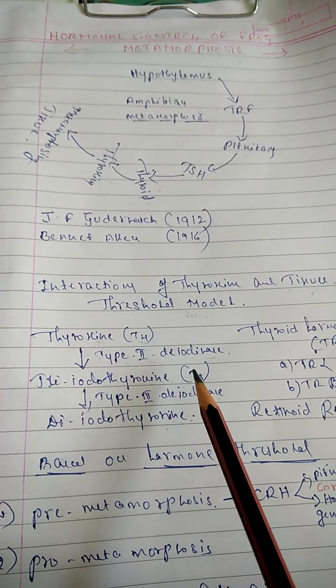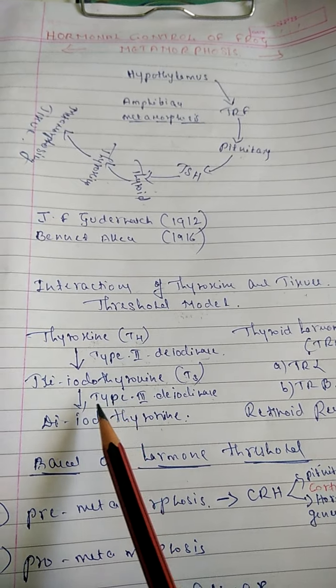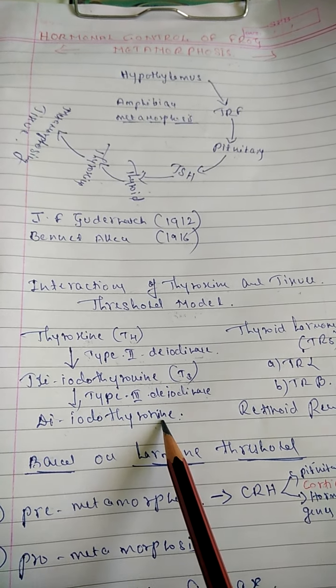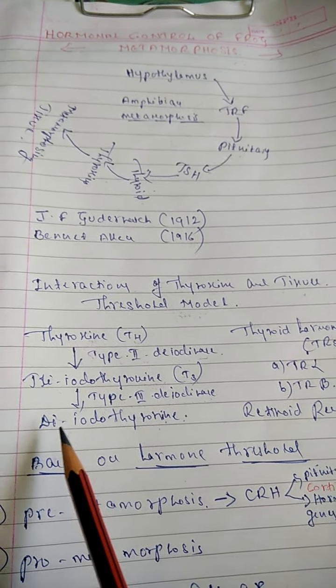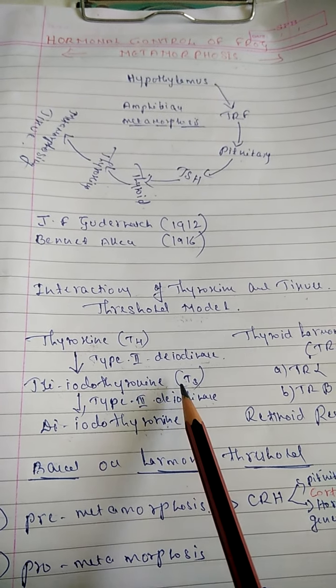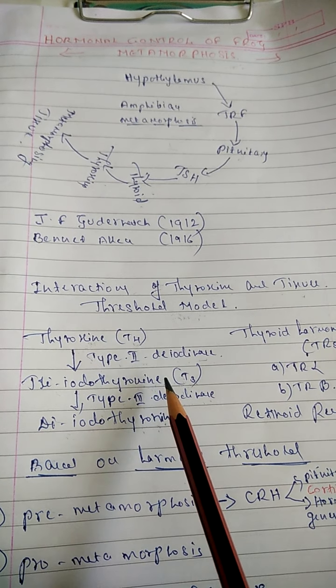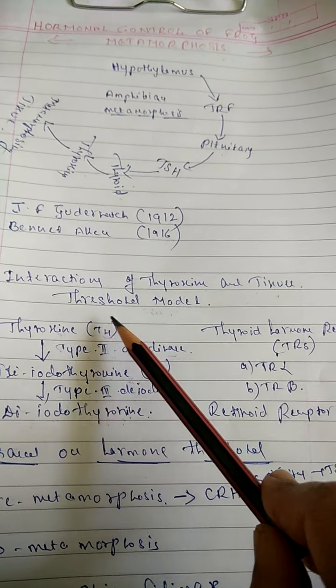Actually, T4 and T3 have the same function in metamorphosis. T3 is next converted into diiodothyronine in the presence of the enzyme type 3 deiodinase, but diiodothyronine is the inactive form, whereas T3 is the active form. T3 as well as T4 give the morphological changes in frog metamorphosis.